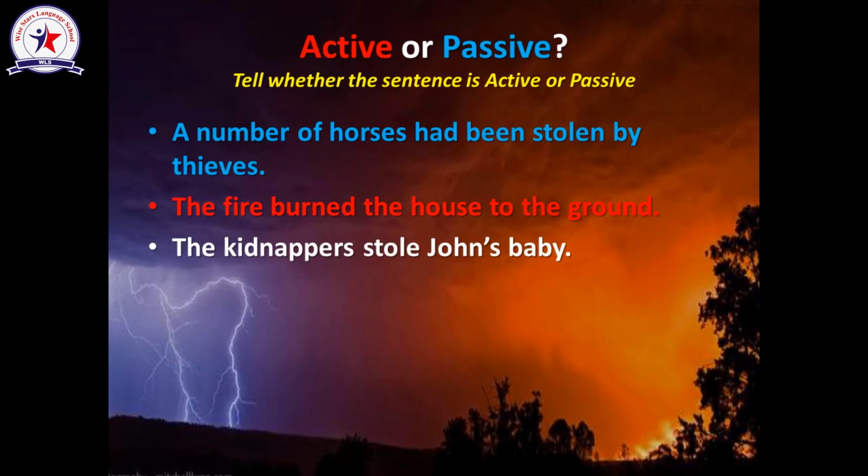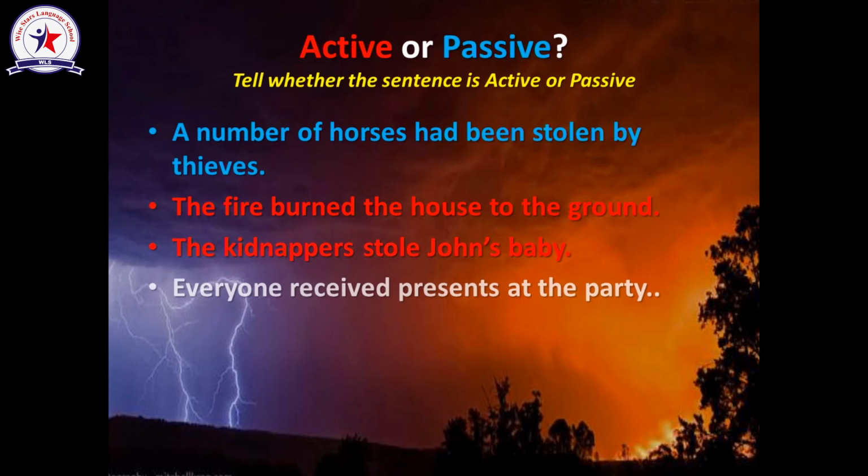The kidnappers stole John's baby. Can the kidnappers steal someone? Yes, so they are the doer or the agent of the action. So the agent here is mentioned at the very beginning of the sentence. It is an active sentence. Everyone receives presents at the party. Can everyone receive presents? Yes. So everyone here is the doer of the action. It's an active sentence.